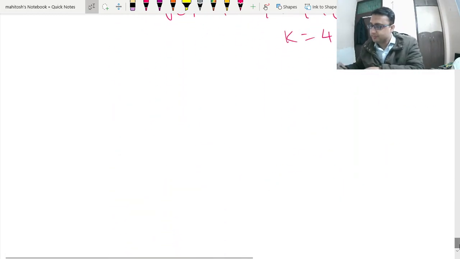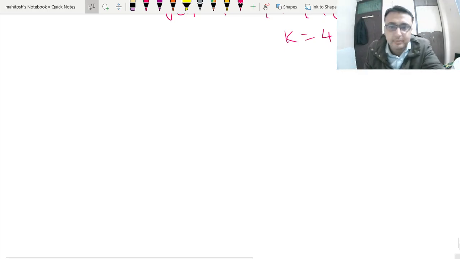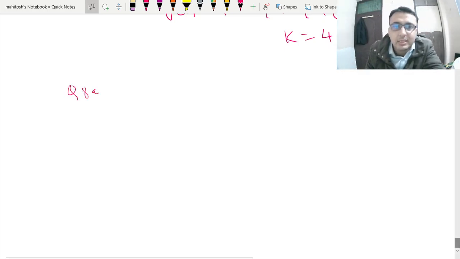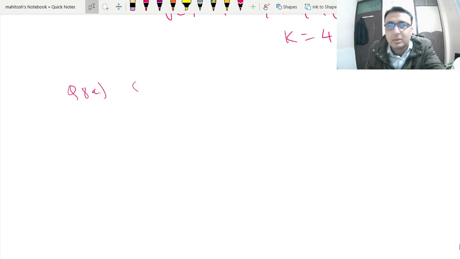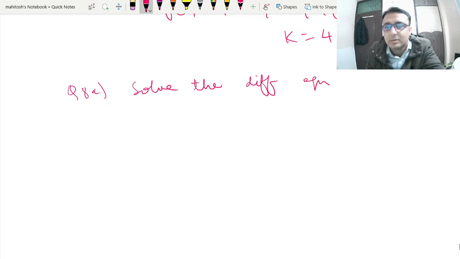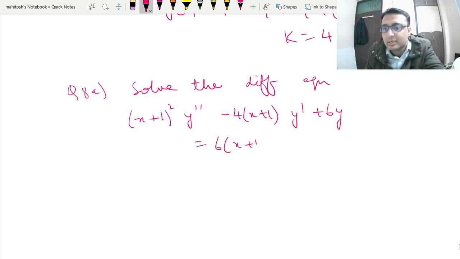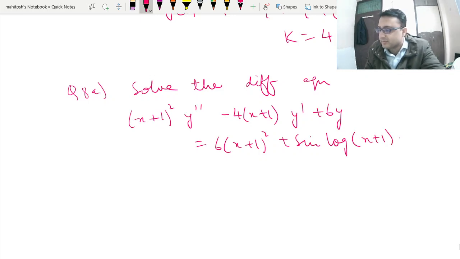So moving forward, question number 8a. Solve the differential equation (x plus 1) whole square y double dash minus 4(x plus 1) y dash plus 6y is equal to 6 sine log of (x plus 1). This is asked for 10 marks.